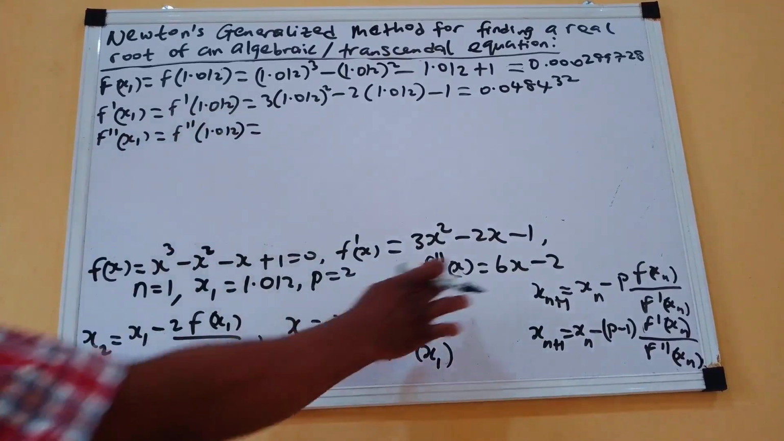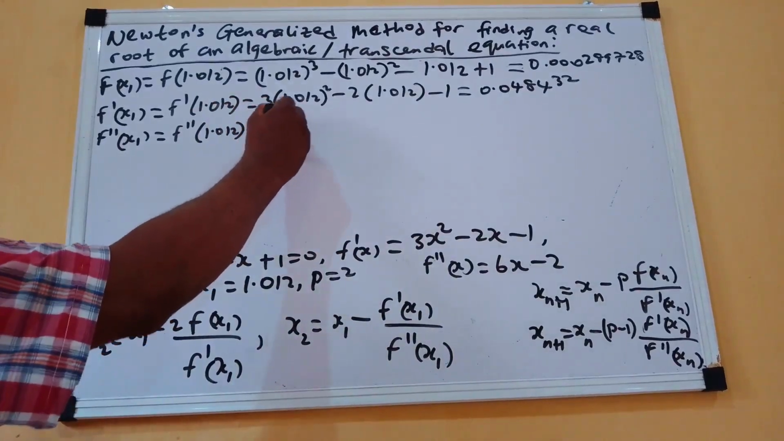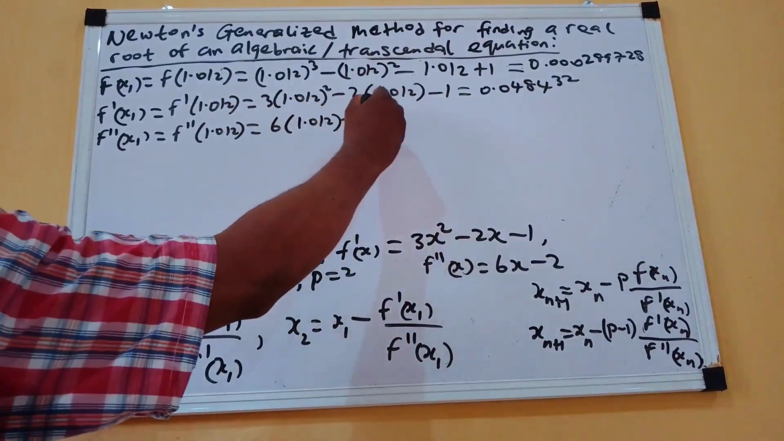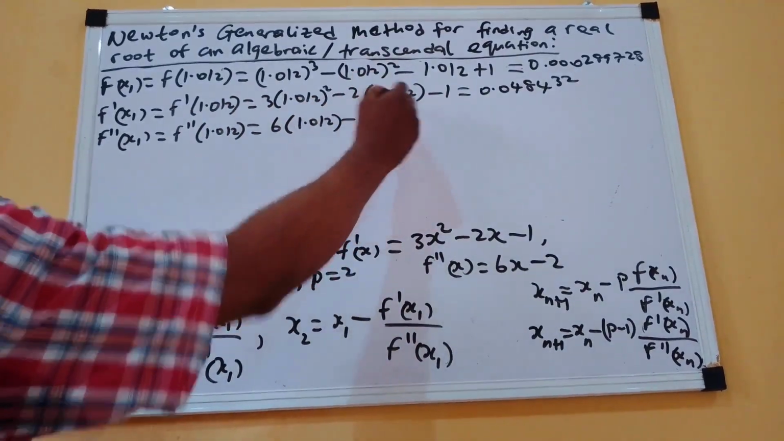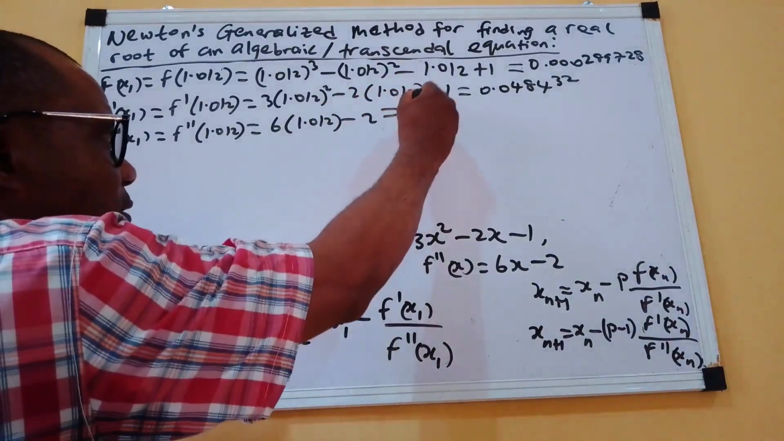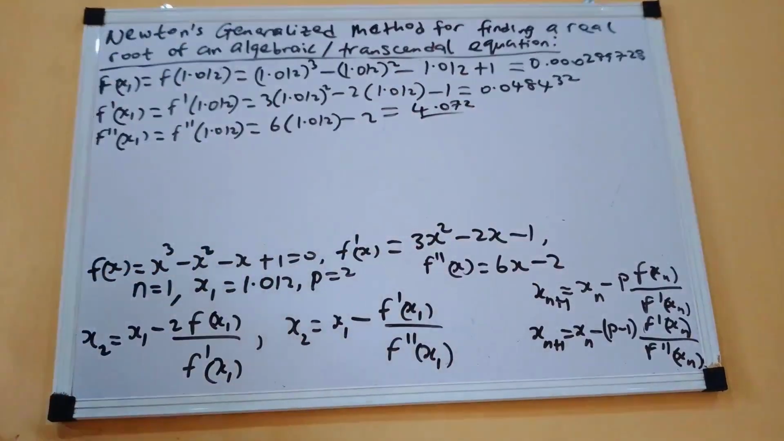Then let's get the f prime of x1, and that will be equal to f prime of 1.012. Of course, anytime we are talking about f double prime it is 6x minus 2. So that will be 6 into 1.012, of course, minus 2. Okay. Then, of course, we have our equation sign. If you carry that out, you are going to have f double prime of 1.012 to be 4.072. So you can see how we have been able to get this.